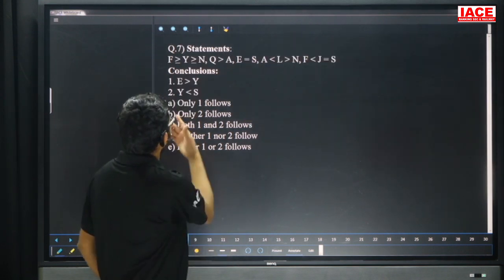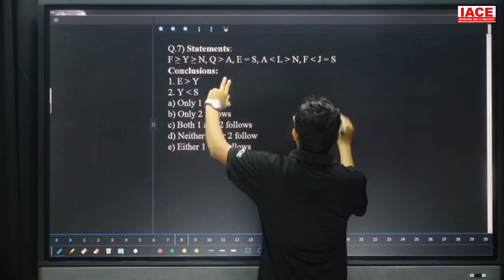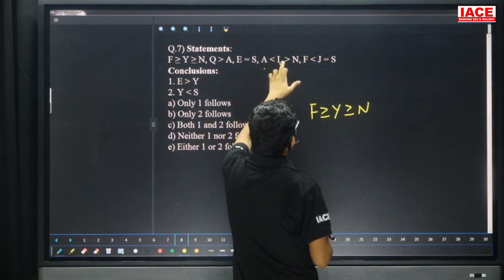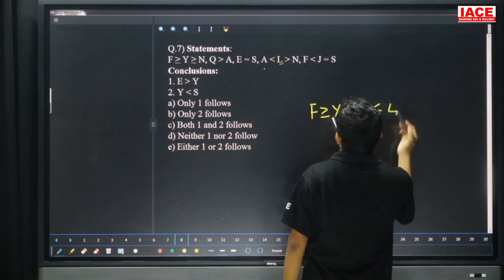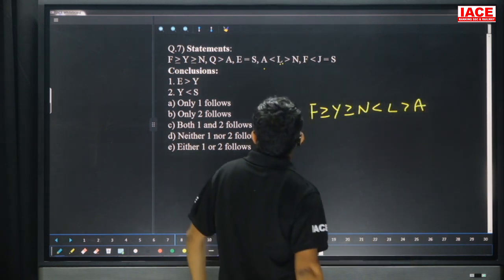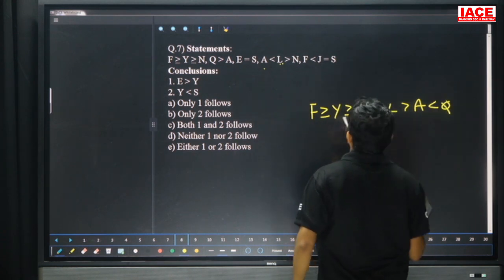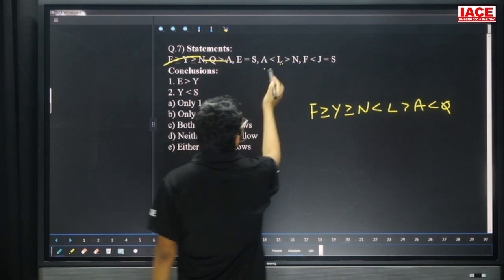Question number 7, take your given statement. F is greater than or equal to Y greater than or equal to N. A less than L, L greater than N. That means here N less than L. Next one, friends, here Q is greater than A. That means A is less than Q. Now first statement completed, second completed, this one also completed.